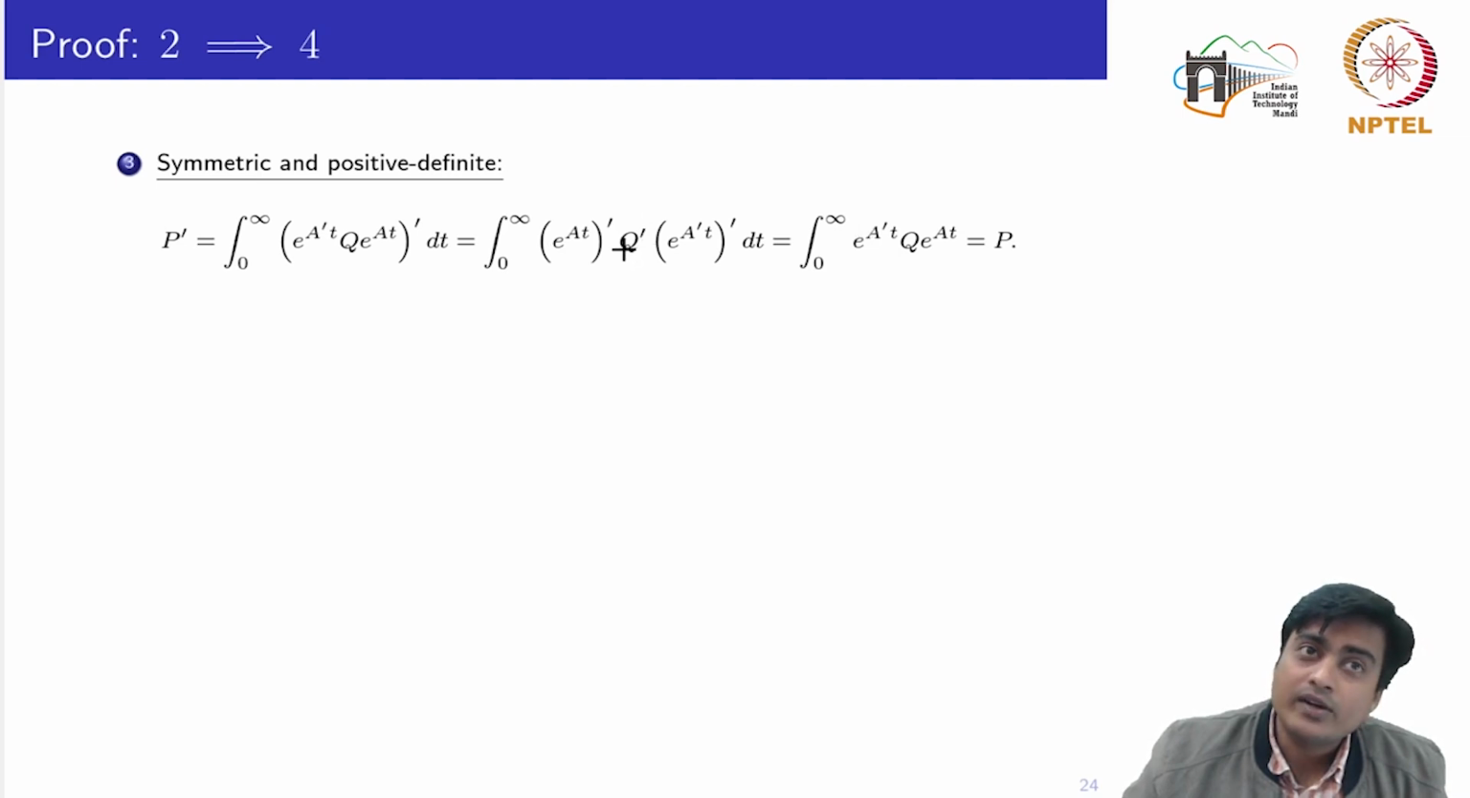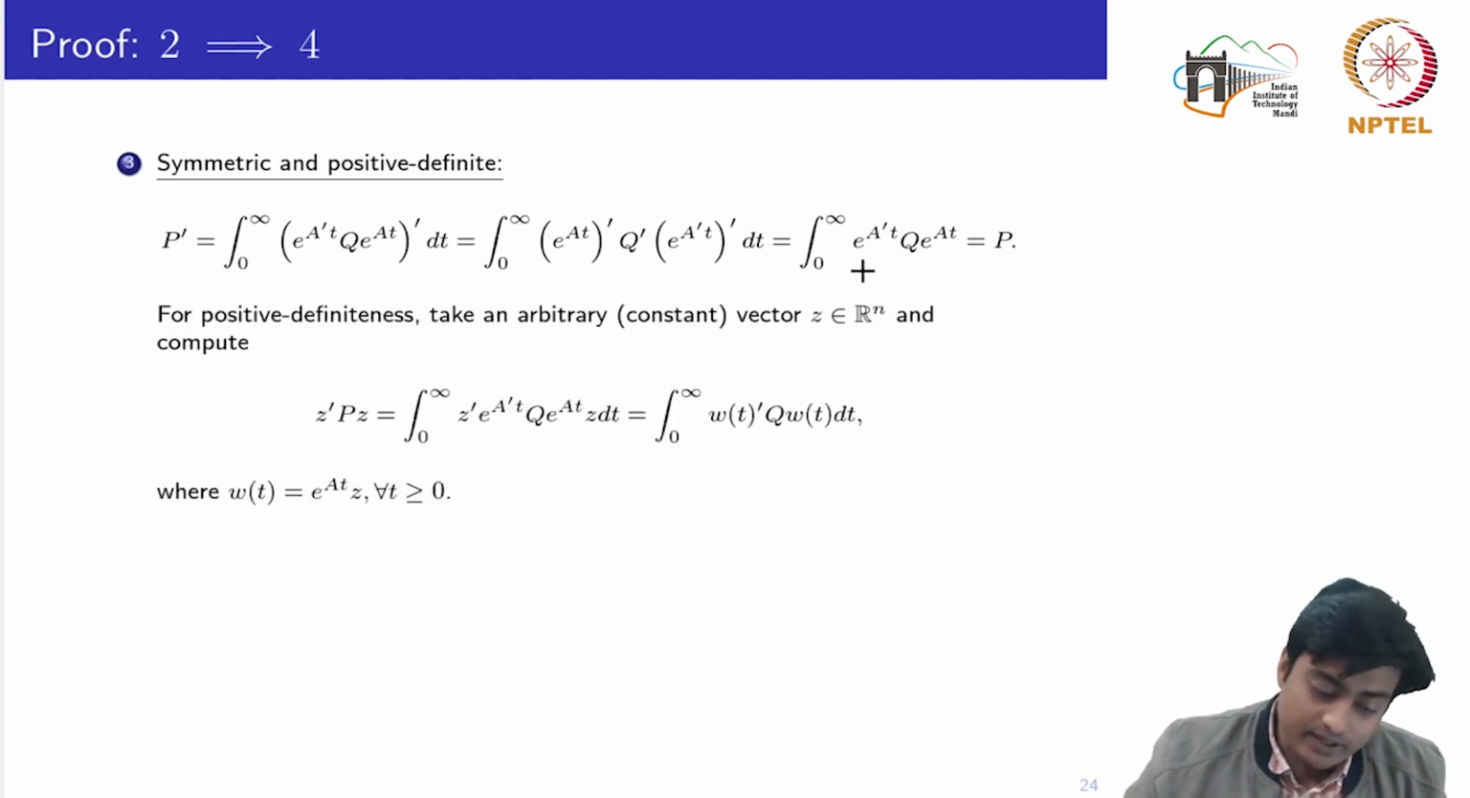Q is a given symmetric matrix, so we know that Q transpose is equal to Q. I can replace this Q transpose by Q, and the transposes on A would nullify, right? So I can write this as e to the power A t. If you notice, this in fact becomes equal to P. So we have verified that P is a symmetric matrix.